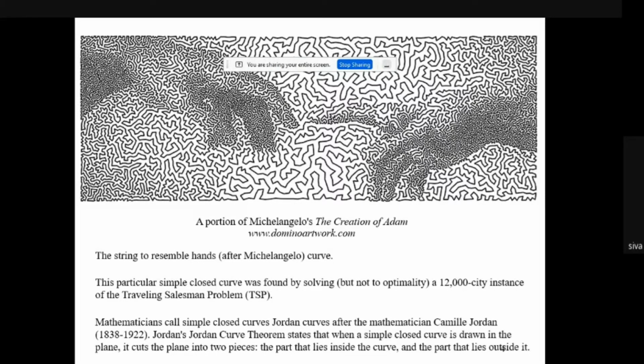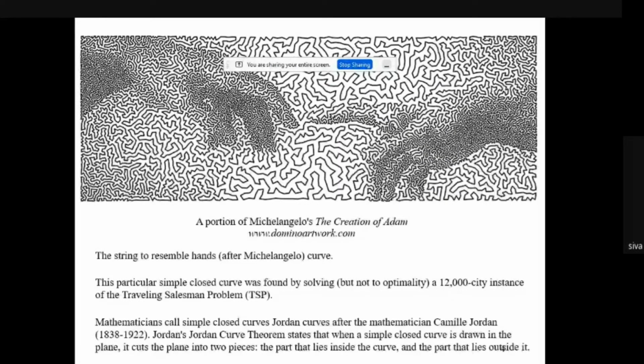This is a very simple closed curve, and it was found by solving a nearly 2000 city instance of TSP, the traveling salesman problem. So we all know the conditions of the traveling salesman problem: start from any point, any city, covering all the cities only once and reaching the starting city. So that is the typical traveling salesman problem. This same curve resembles the traveling salesman problem.